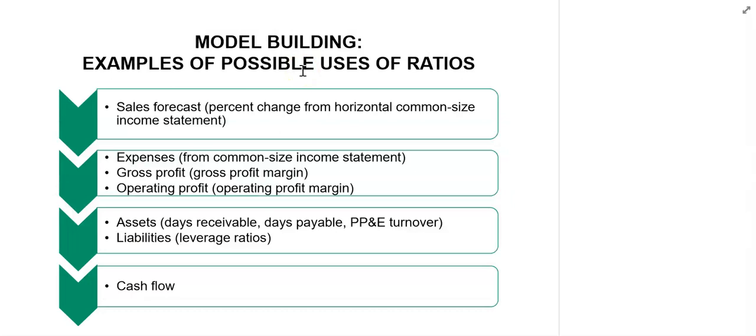Analysts often need to forecast future financial performance. For example, analyst EPS forecasts are widely followed by Wall Street. Analysts use data about the economy, industry, and company to arrive at a company's forecast. The results of an analyst's financial analysis, including common size and ratio analysis, are integral to this process along with the judgment of the analyst. Based on the forecast of growth and expected relationships among the financial statement data, the analyst can build a model, which is sometimes referred to as an earnings model, to forecast future performance.